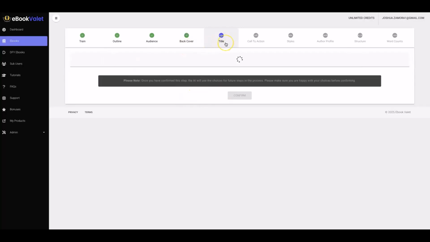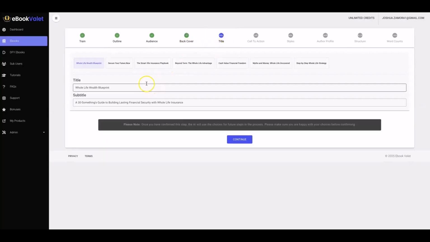And then here, I can go ahead and customize the different title that I want as well. So you'll see we have about 7 options there to choose from, okay? And it's going to provide me a title and a subtitle, all right? So you can choose which one you'd like, all right? And then all of that continues all the way up to being able to control how many words go into each and every section, okay?